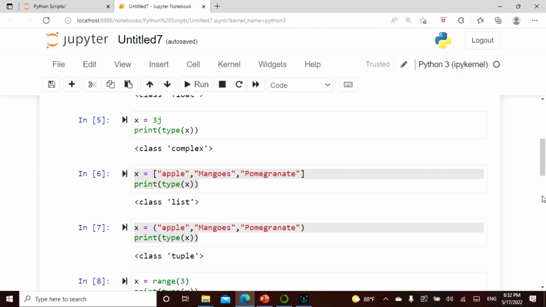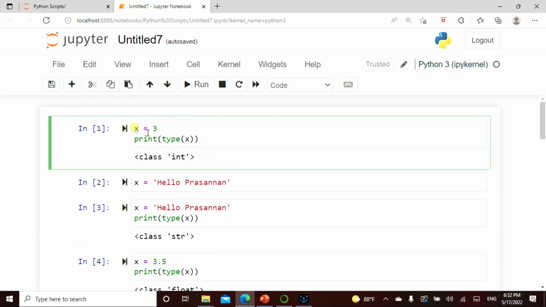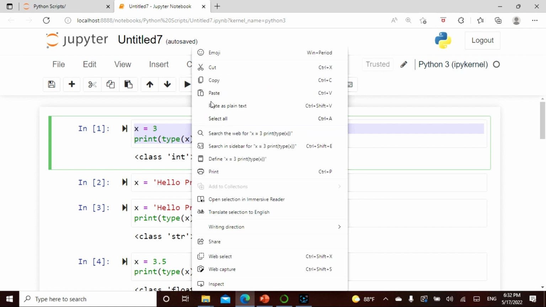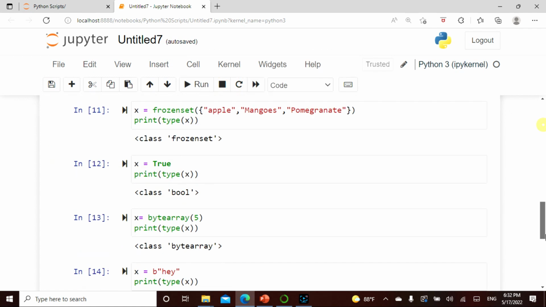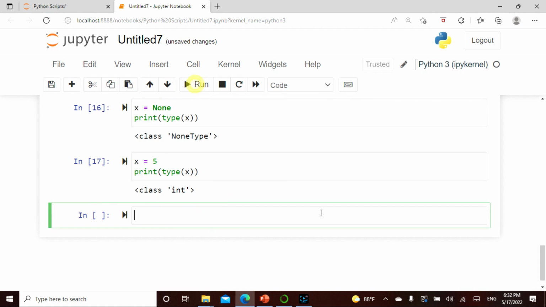Now let's take this and see. Suppose I copy this and say this is 5, and if I run this, it is an integer. Now as I said, there are only 3 kinds of numbers.